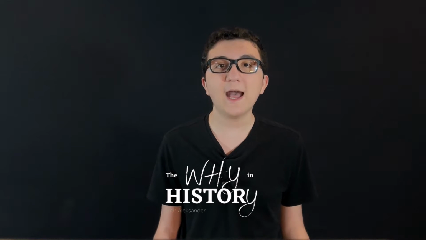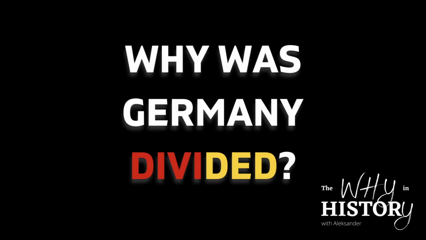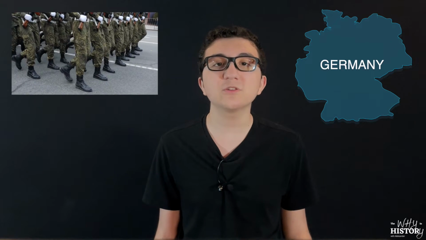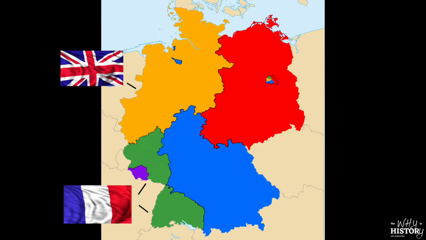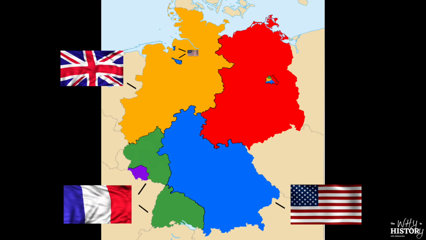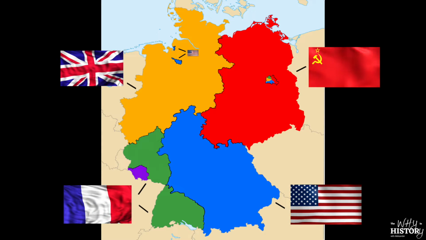I'm your host, Alexander, and today we'll be talking about why Germany was divided. After World War II ended, Germany was in a pickle. As a punishment for starting the war, Germany was partitioned into 4 zones. France, Britain, and the US each controlled a zone in the west, while the USSR controlled the eastern zone.